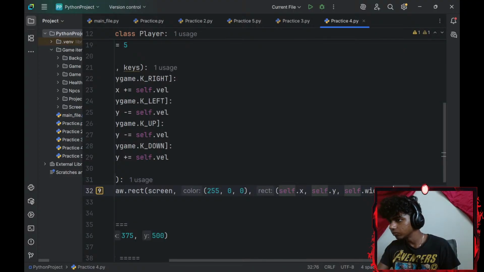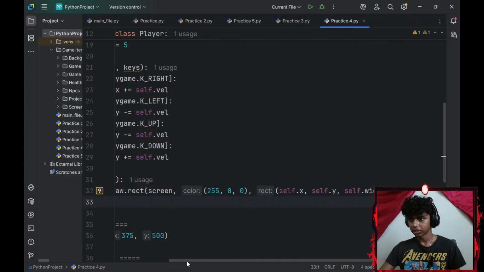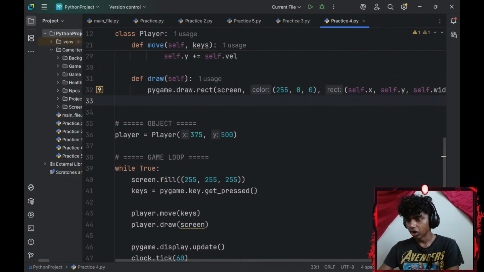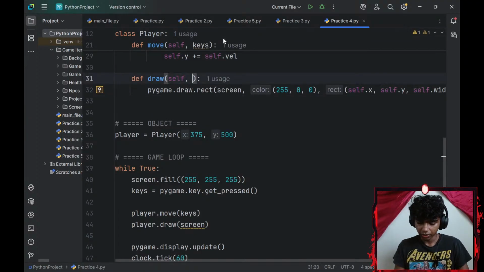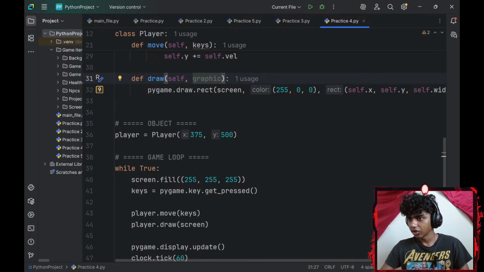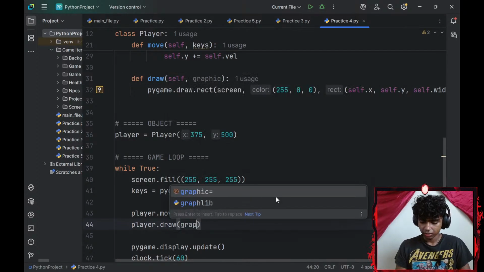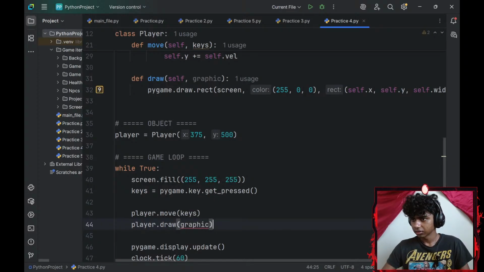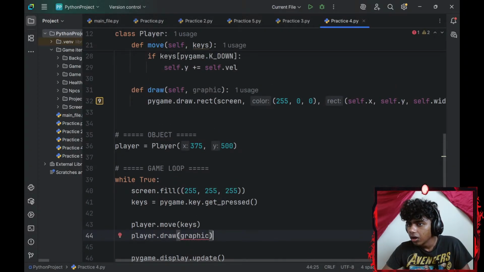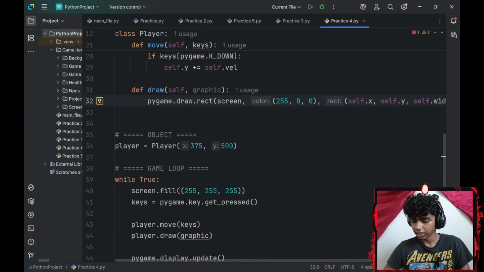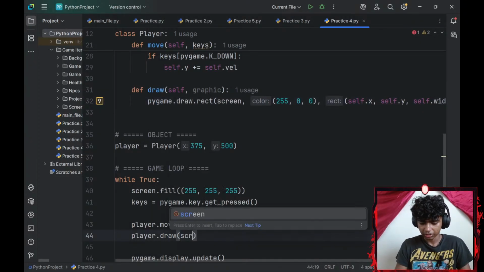Okay, that should draw my object. Now, the pygame.draw screen. Honestly, I'll go with graphic, and then I'll go with the pygame.draw graphic. Or this should be, honestly, never mind. I think screen is correct.